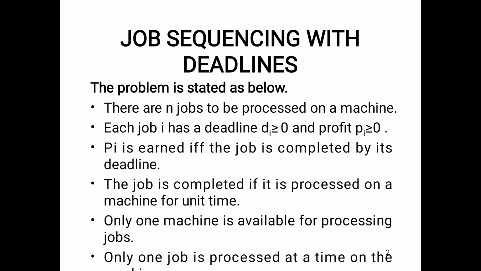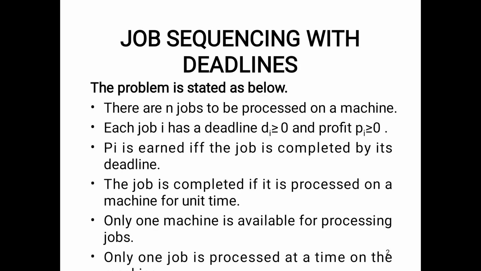Here we have to take in n jobs, each job having an association with a deadline and a profit. Each job is completed within its deadline with a maximum profit. We assume that for job i we have a deadline di and a profit pi.